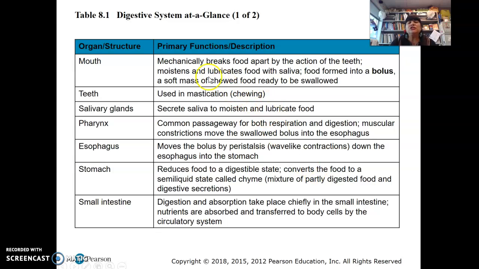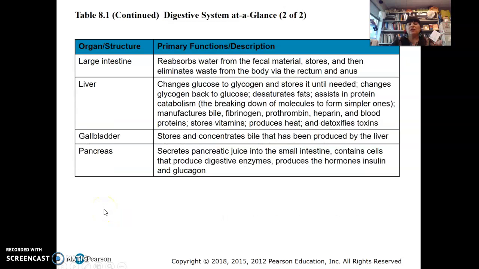So this shows the organ and the primary function. So mouth, teeth for mastication, that means chewing. Salivary glands, pharynx, again, that's your throat. Esophagus, okay, stomach, small intestine, large intestine, liver, gallbladder, pancreas. So look at that and their functions. And we're going to take a look at it in the videos too.